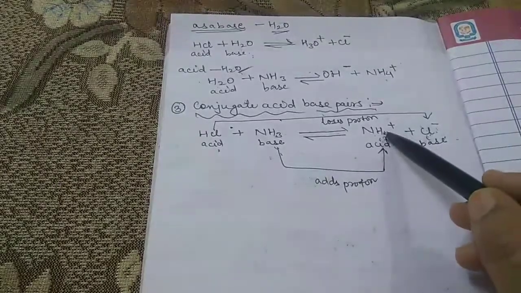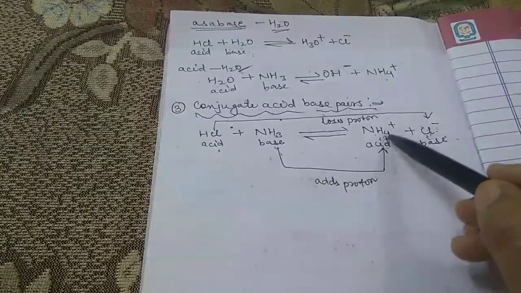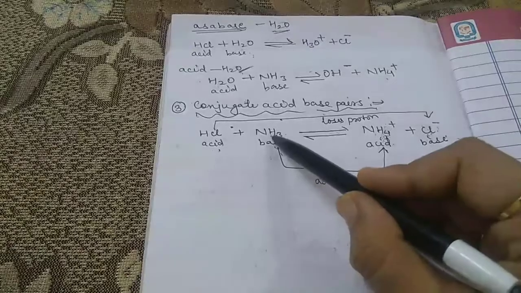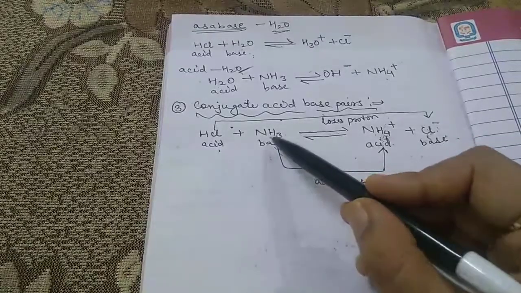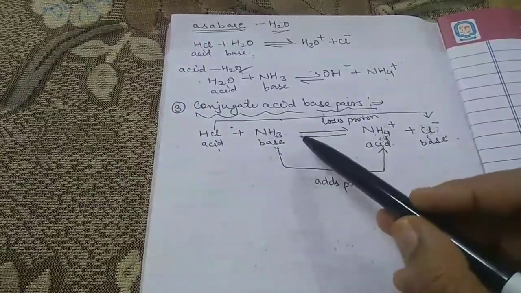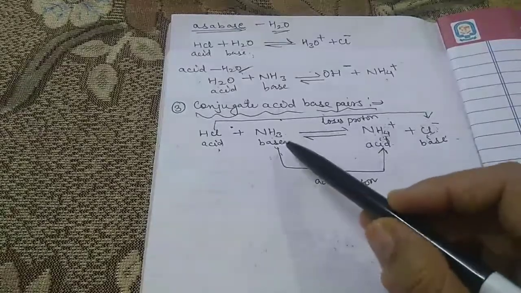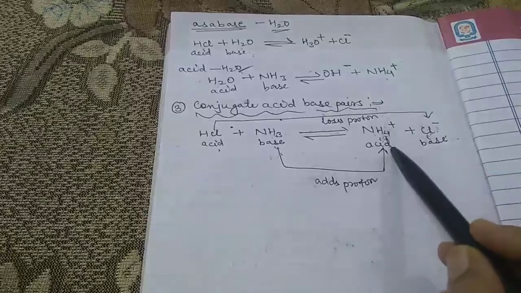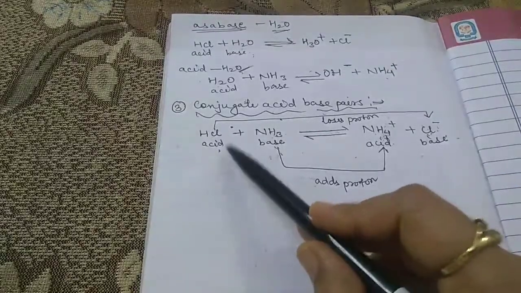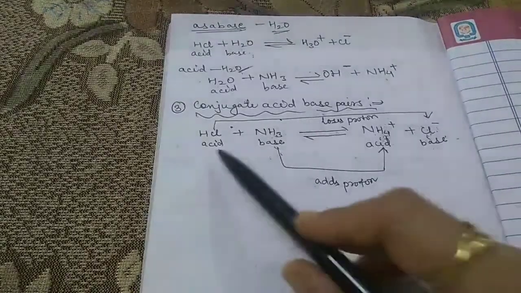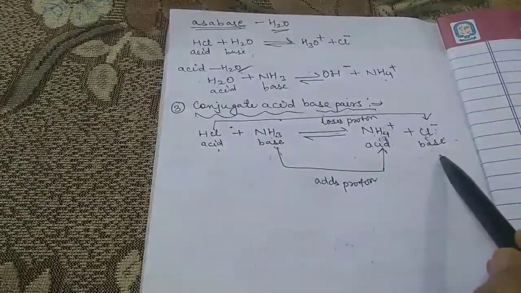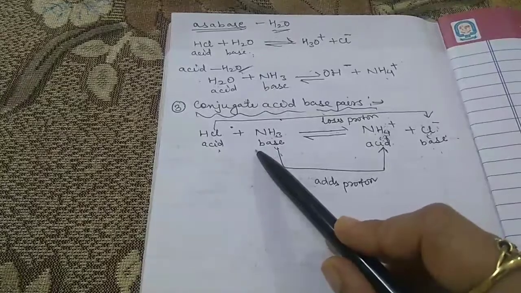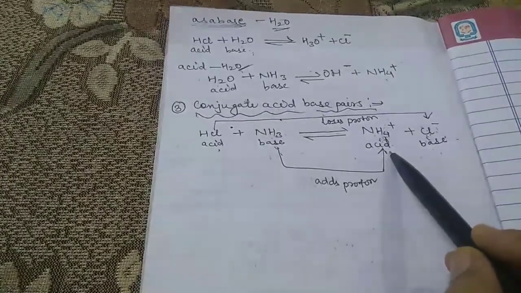Why does it behave as an acid? Because in the backward direction it loses one hydrogen atom and becomes NH3. So in other words, we can say that an acid donates a proton and becomes a base. Here it is an acid, but here it becomes a base. And a base accepts a proton and becomes an acid.